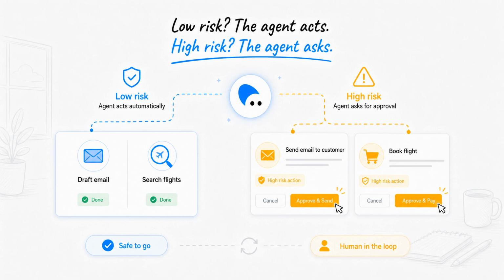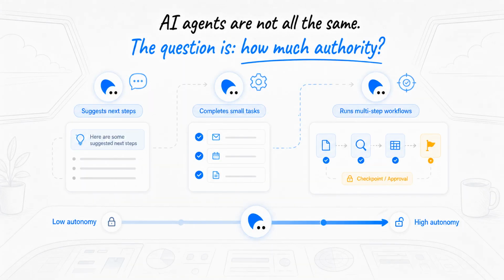Sending the email to a customer may need a human click. Researching flights is one thing. Buying a ticket is another. Not every agent has the same amount of freedom. Some agents only suggest next steps. Some can complete small tasks on their own. Others can run longer workflows with checkpoints. So when someone says AI agent, the important question is how much authority it actually has.